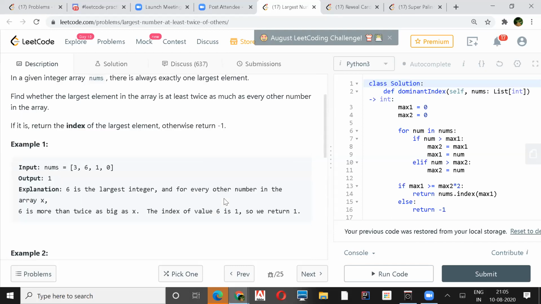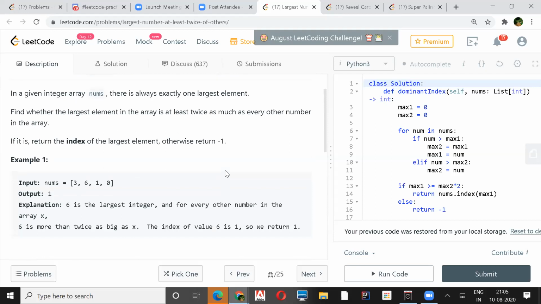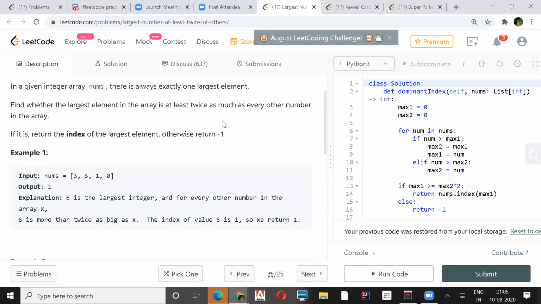So what would be the brute force here? I think brute force would be, in the first loop, just find out which is the largest number, and then in the second loop, we have the largest number. Just compare it with twice of that.